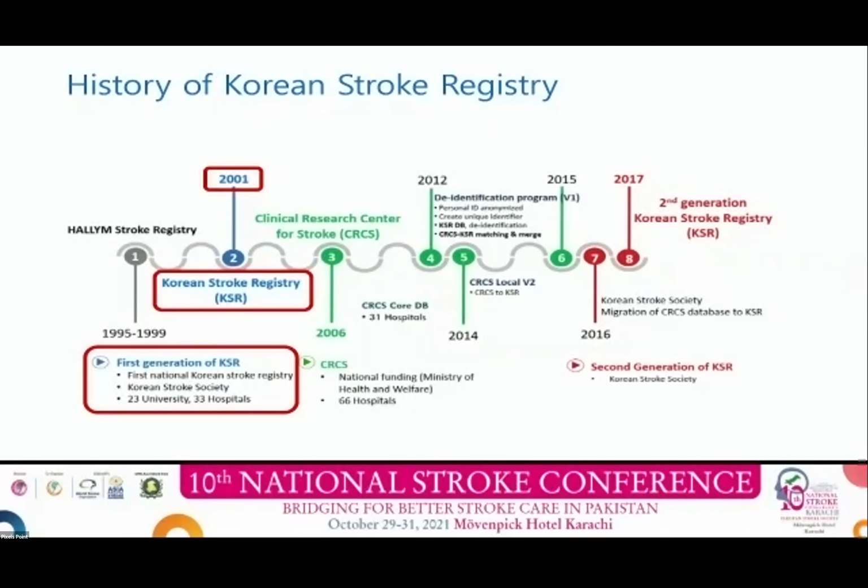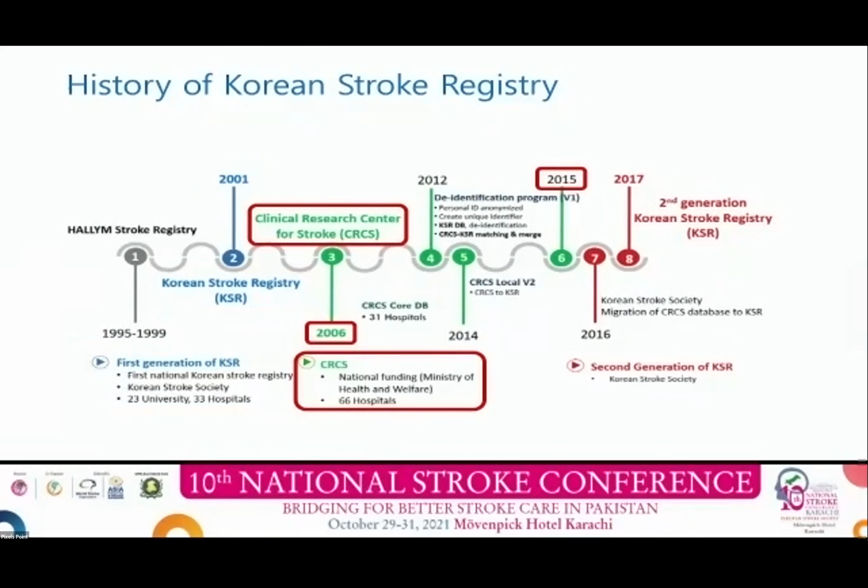the first generation of Korean Stroke Registry in 2001. 33 hospitals joined the registry at that time. In 2006, another national stroke registry was established by CRCS, Clinical Research Center for Stroke, with the participation of 66 hospitals.